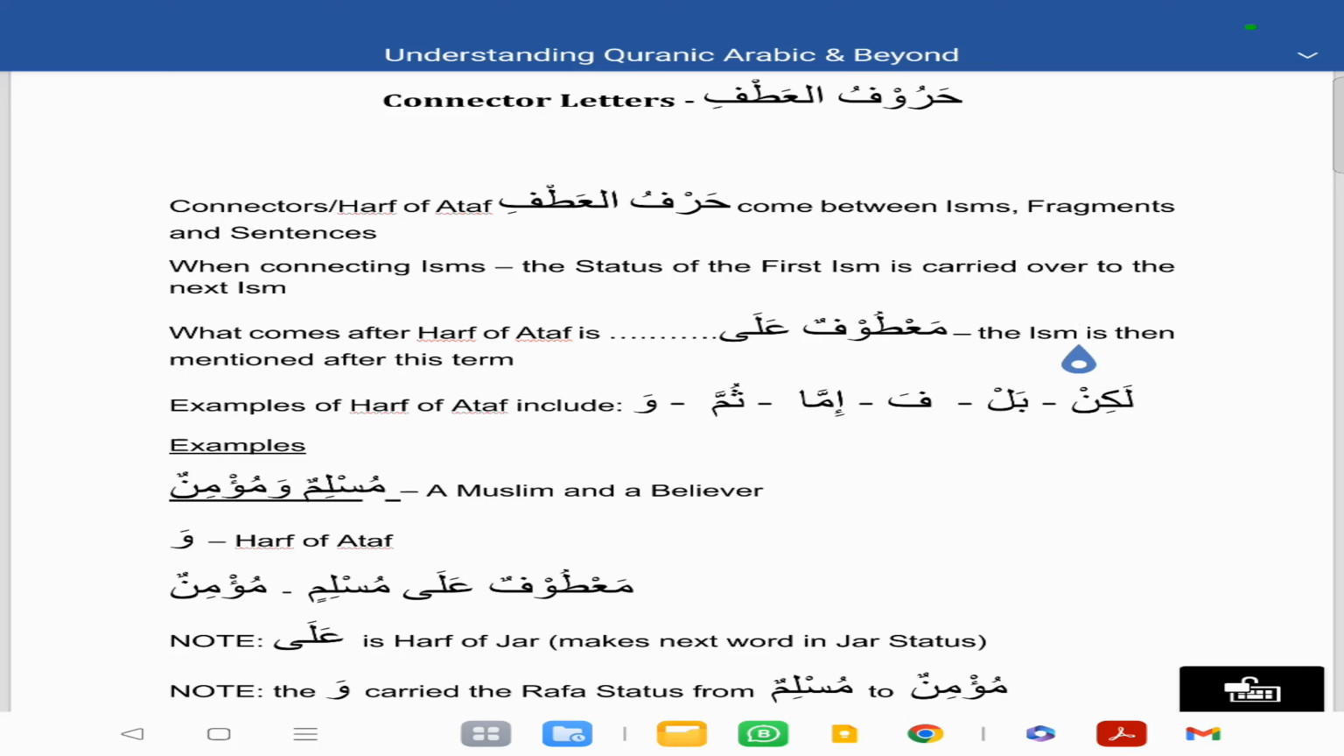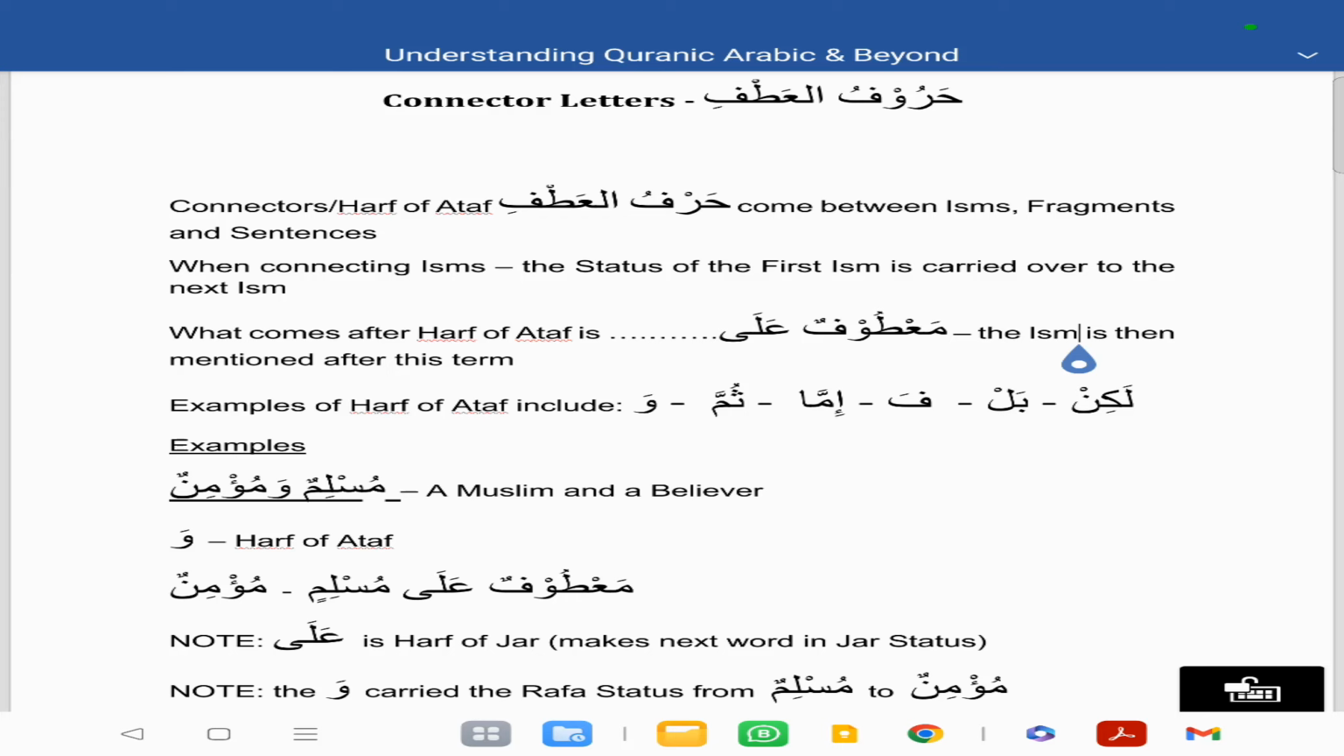So we move on to the next chapter in our curriculum, which is called the connector letters, also known as haruful atfi. So the connectors, or also known as harf of ataf, they can come between isms, fragments and sentences. When connecting isms, the status of the first ism is carried over to the next ism. So if you have an ism, then a harf of ataf, and then another ism, then the first ism status is carried over to the second one.